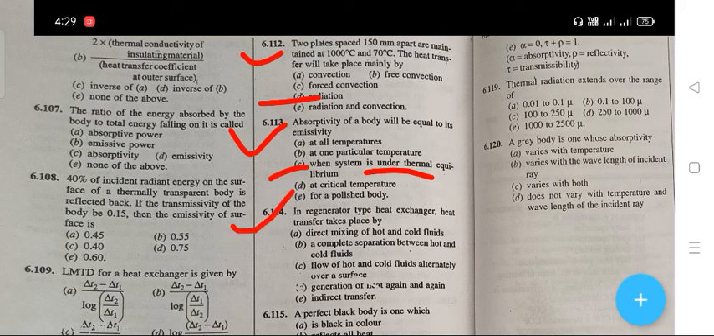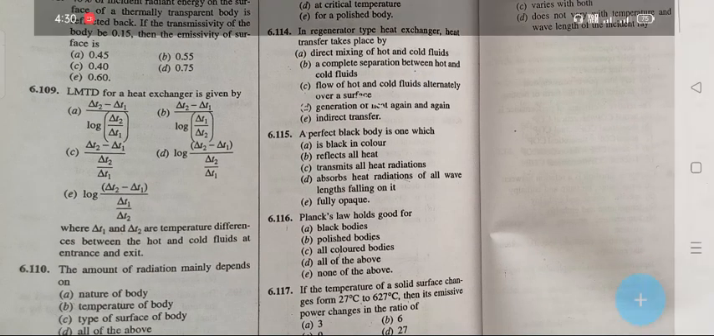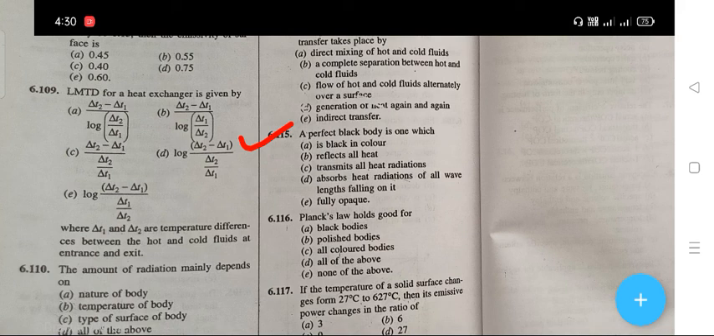The next question is in a regenerator type heat exchanger, heat transfer takes place by. The right answer is C, that is your flow of hot and cold fluids alternatively. The next question is a perfect black body is one which. The right answer is D, that is your absorbs heat radiation of all wavelengths falling on it. The next question is Planck's law holds good for. The right answer is A, that is your black bodies.